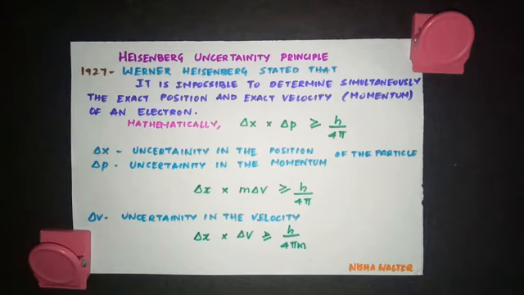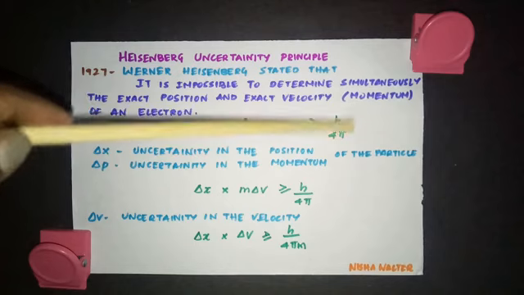So when you're talking about a moving electron in an atom, according to Werner Heisenberg, it is not possible to find out the exact position where the electron is present and the exact velocity, which means the speed with which the electron is moving. It can be mathematically expressed as delta x into delta p greater or equal to h by 4 pi.